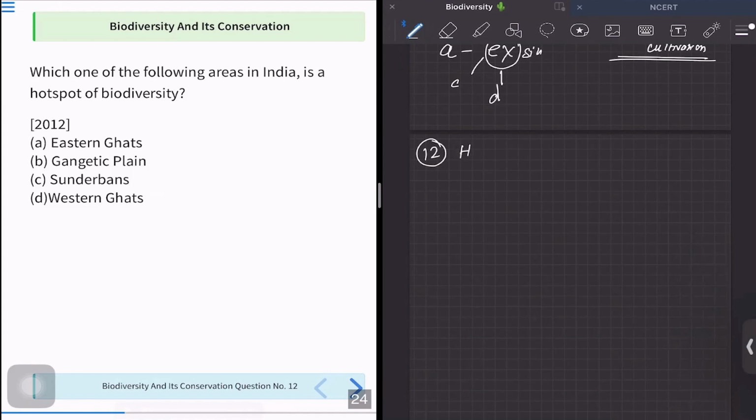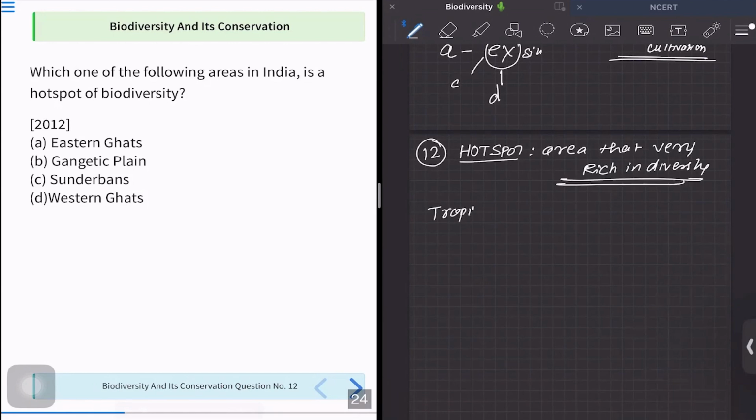The first thing that you should know is what a hotspot is. Hotspots are the areas that are very rich in diversity. So we have seen in the first question, these are actually the tropical forests. And in India, such tropical forests are seen in the Western Ghats.